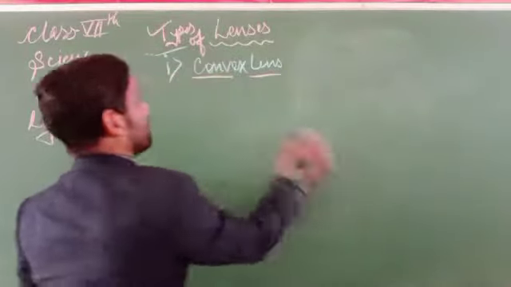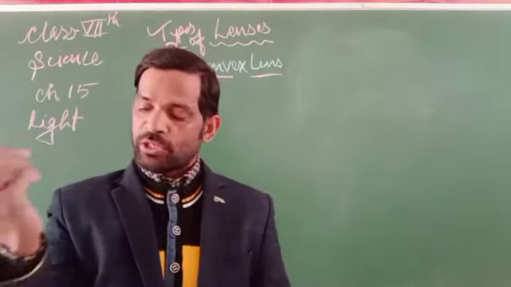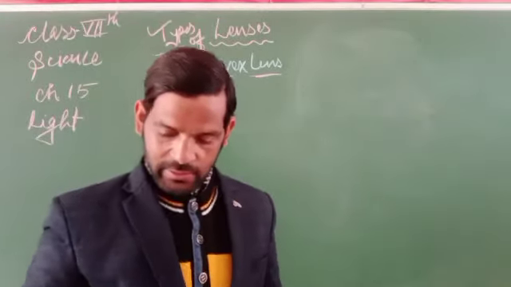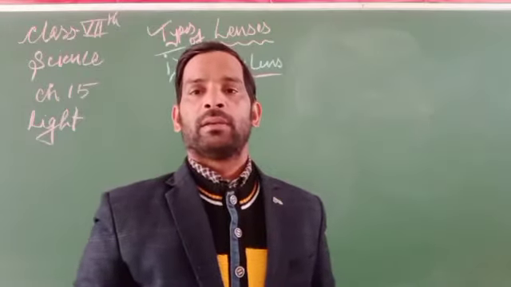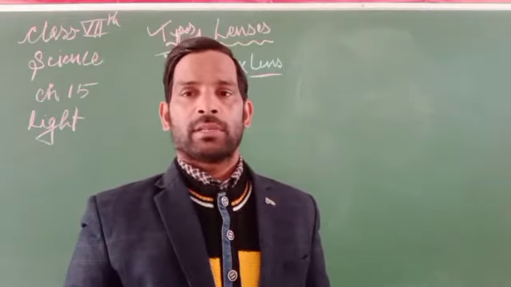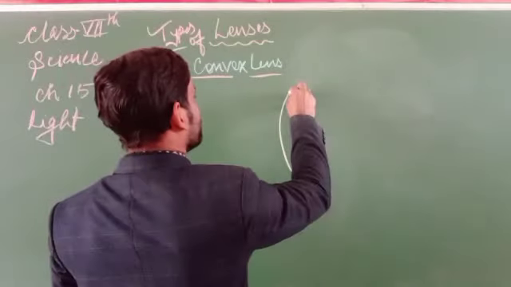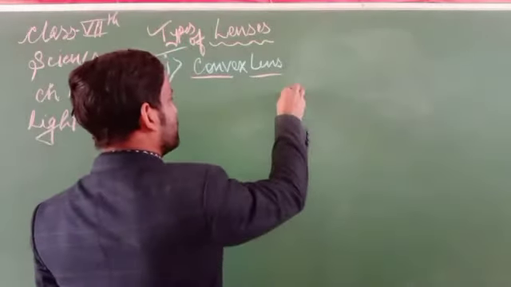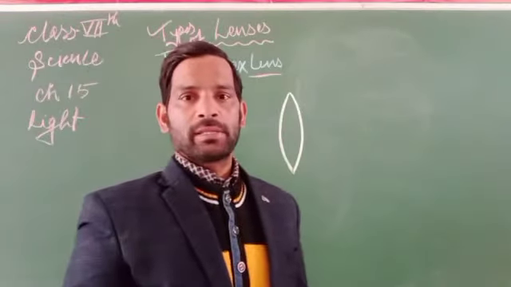Now, the criteria for the formation of an image by the convex lens. A convex lens always forms magnified, larger-size images.